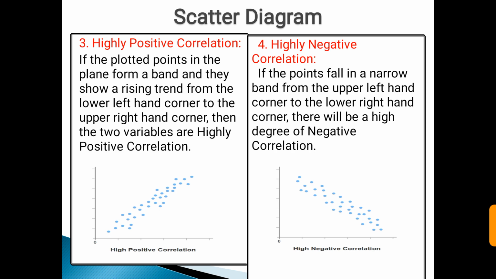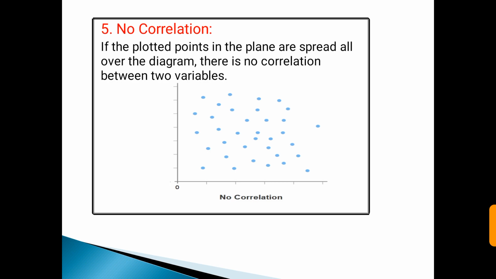Next is highly positive correlation and highly negative correlation. As shown in figures, if the plotted points in the plane form a band and they show a rising trend from the lower left hand corner to the upper right hand corner, then the two variables are highly positively correlated. See in figure, if the points fall in a narrow band from the upper left hand corner to the lower right hand corner, there will be a high degree of negative correlation. And the last one is no correlation, that is if the plotted points in the plane are spread all over the diagram, there is no correlation between the two variables, that is x and y.